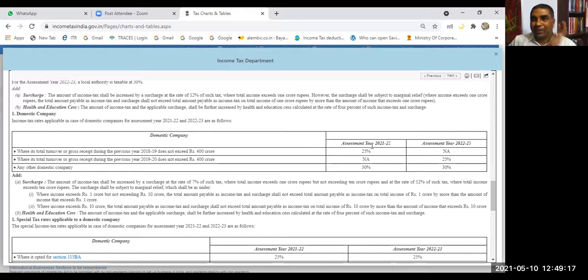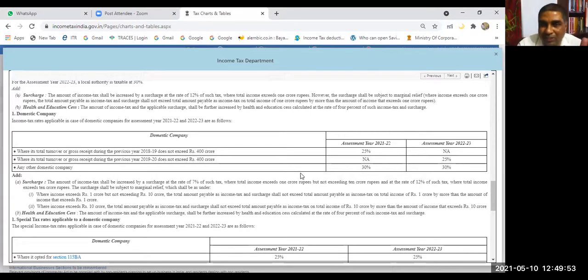But to find out the tax rate, which previous year do we have to see? So income is earned in 2021, that is assessed to tax in 21-22. But to know the rate, whether it is 25% or 30%, which previous year do you have to see? 18-19. Okay, that means only existing companies can get this benefit. Those were already existing.